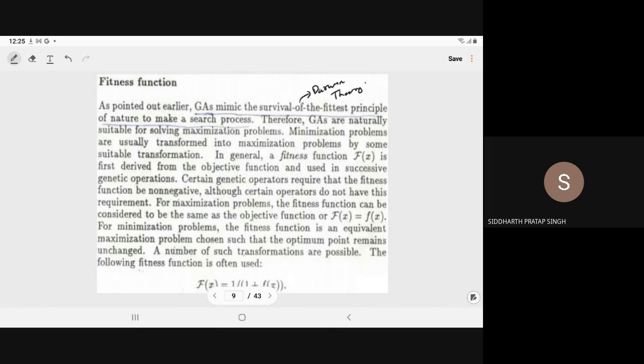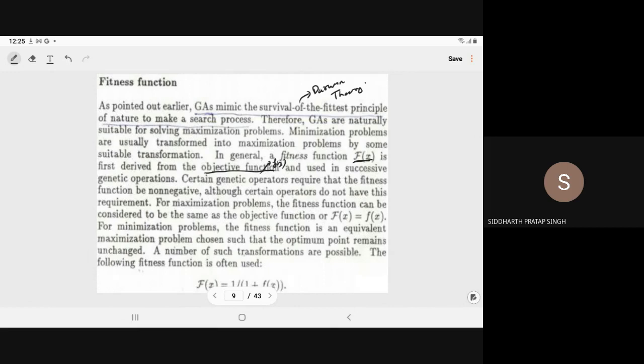In general, for that purpose, we define the fitness function. From the given function, we define the fitness function. The fitness function, which we denote by curly f of x, is first derived from the objective function. The objective function is small f of x, and the fitness function is used in successive genetic operations.